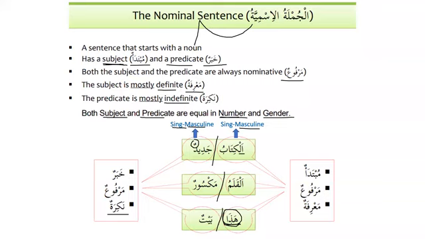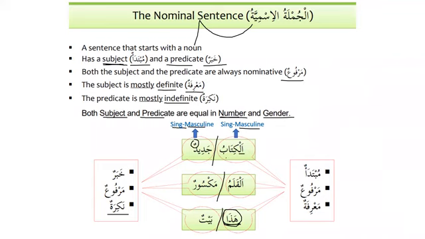Yeah, there is a question. If we are talking about two things, for example if we have two books, then we will say al-kitabani jadidani. So we have to change the predicate according to the subject. If the subject is singular, the predicate has to be singular. If the subject is plural, then the predicate has to be plural. And if the subject is dual, then the predicate has to be dual. They have to be equal in number and gender.